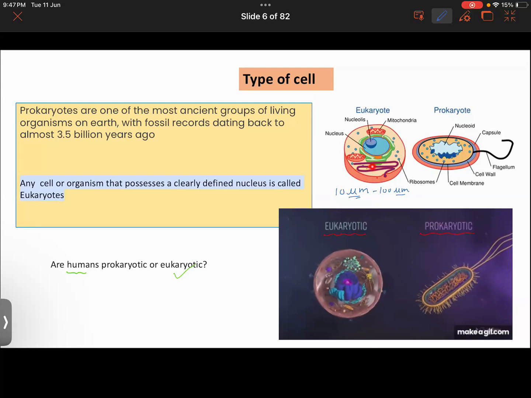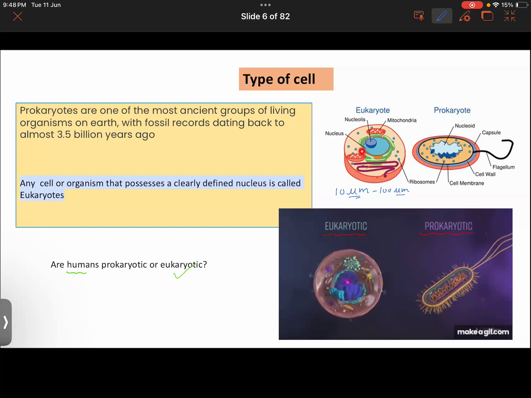On the basis of complexity, eukaryotic cells are more complex than prokaryotic cells. The nucleus is well defined, while the nucleus of a prokaryote is not well defined. Hope you are getting this concept. Yes, sir.